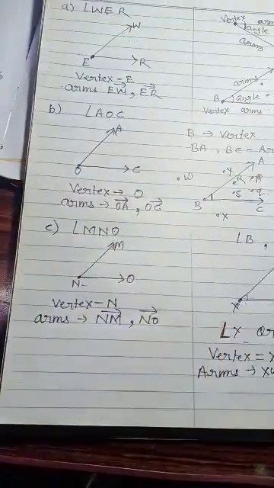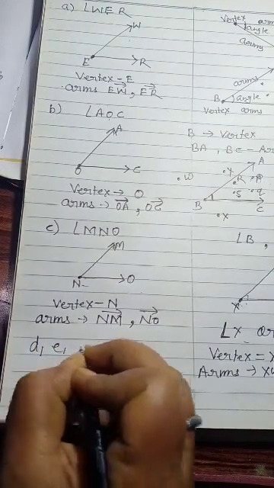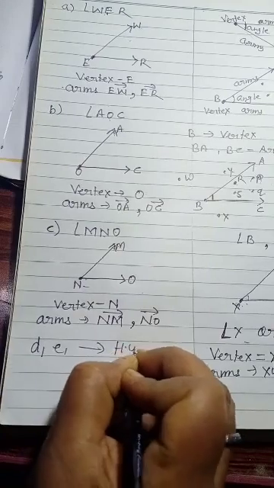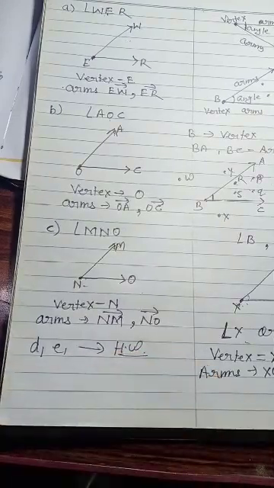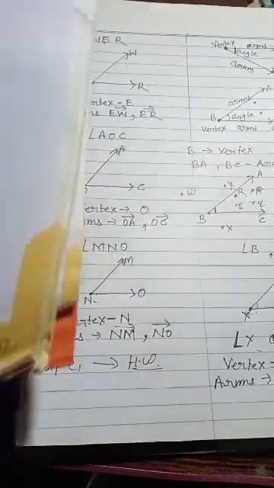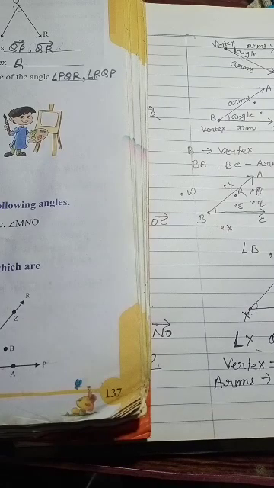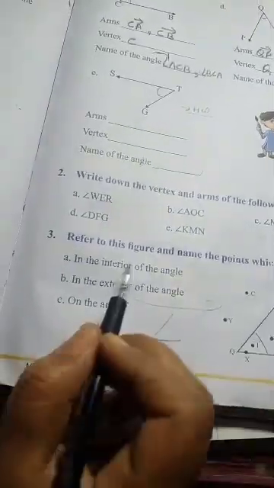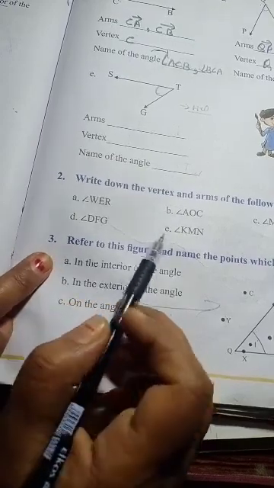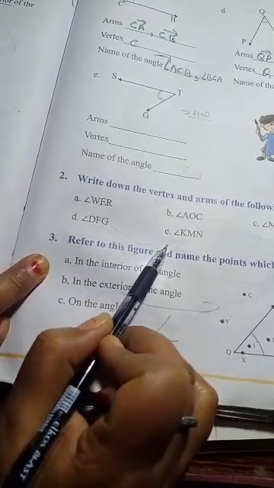So see, in this way, parts D and E of this question you will do yourself. Okay, see how I have done. Maybe everybody has understood how I am doing. Okay, so these questions you will do yourself. Now see, beta, refer to this figure. This is question number 3. This and this part I left for you. You will do these questions in your homework.